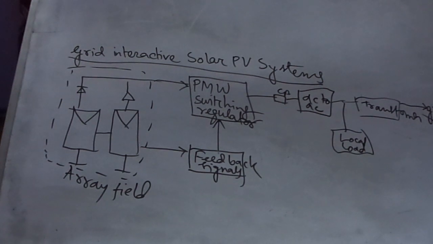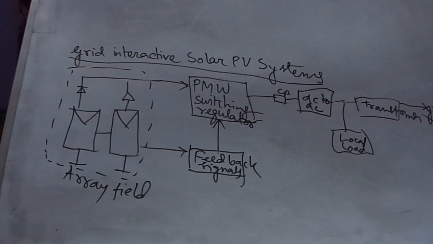In a grid interactive system, all excess power is fed to the grid and dump heaters are not required. Also, during absence or inadequate sunshine, supply of power is maintained from the grid, and thus the battery is eliminated.